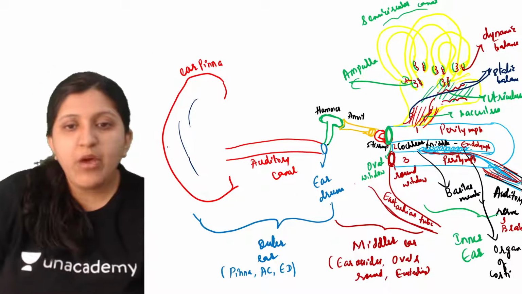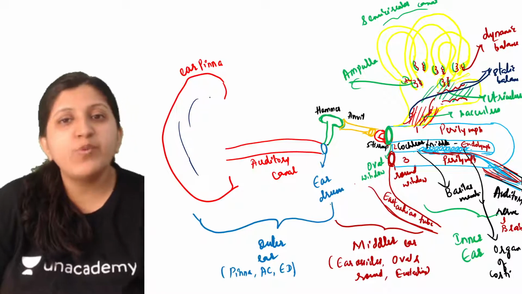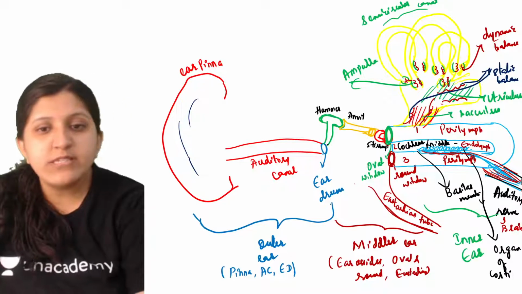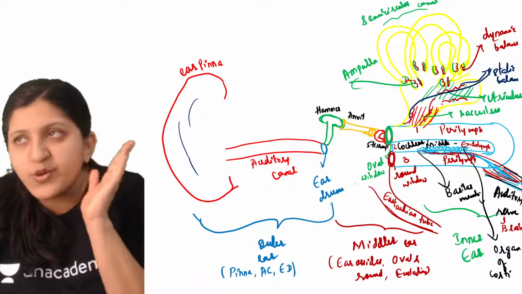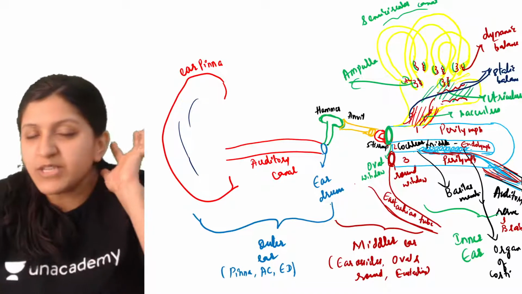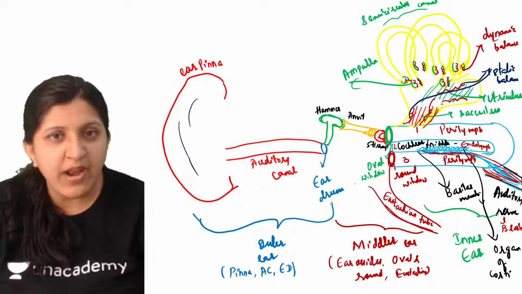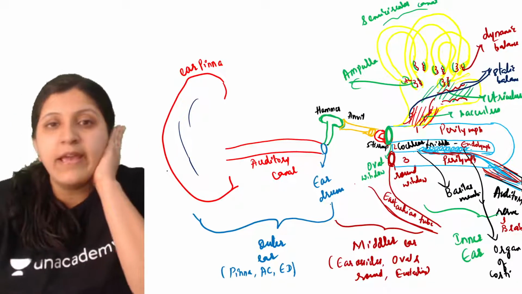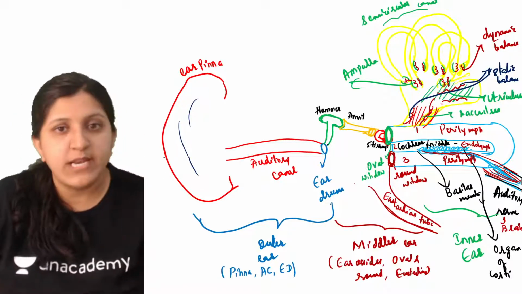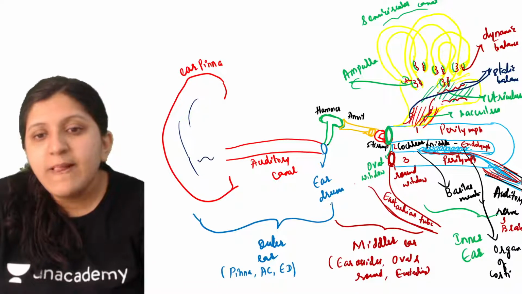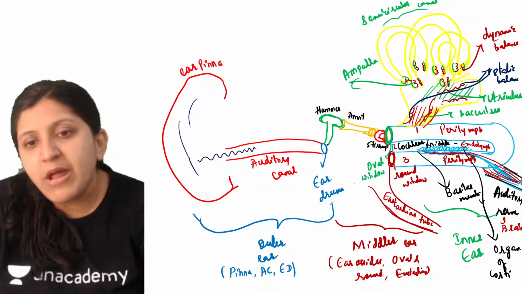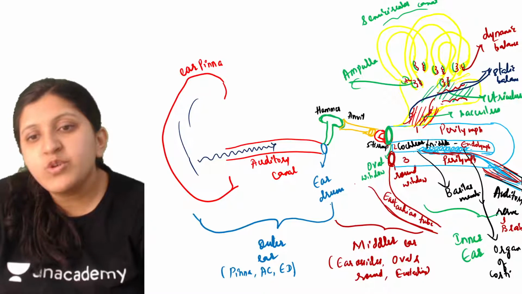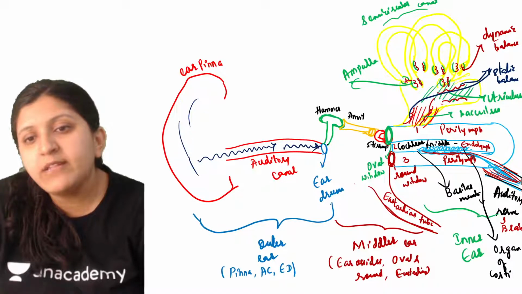Now here, the ear pinna is going to collect the sound waves. When we want to listen to something, we don't have the capacity to move our ears, so we can just turn our neck and collect the sound waves that are coming. In that case, the sound wave is going to travel through this, and it will hit the eardrum.